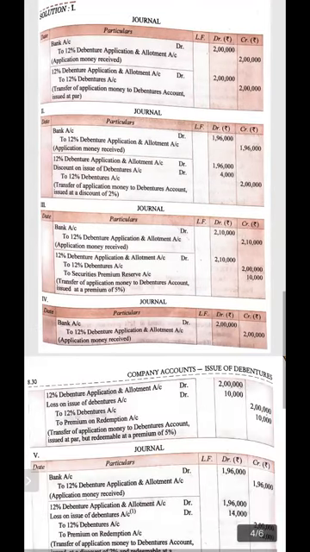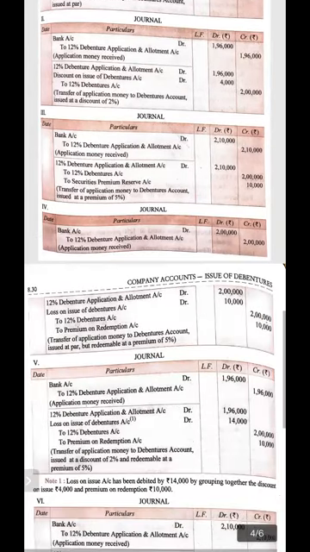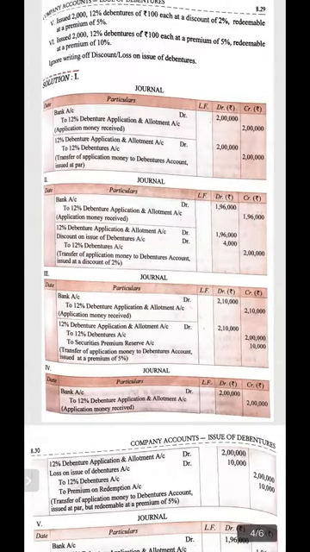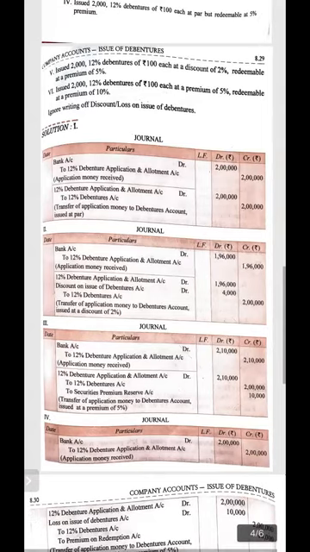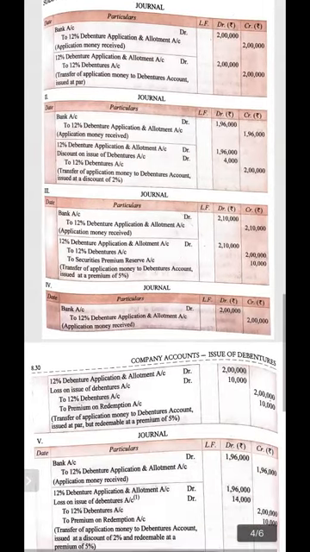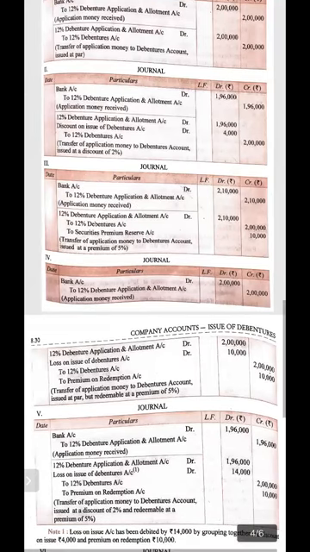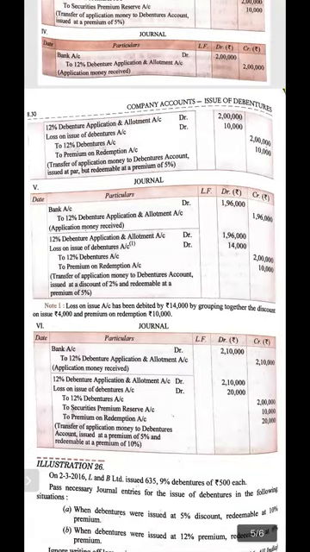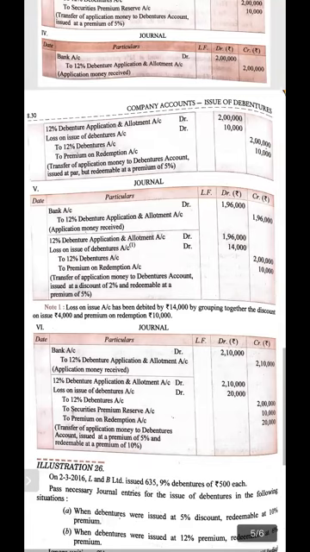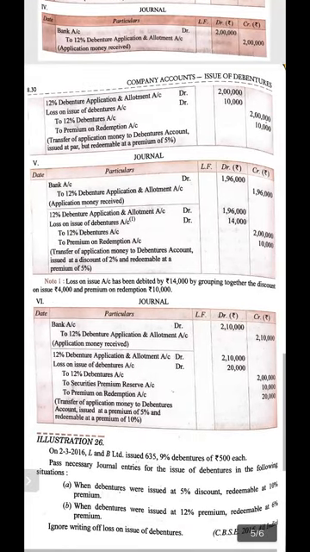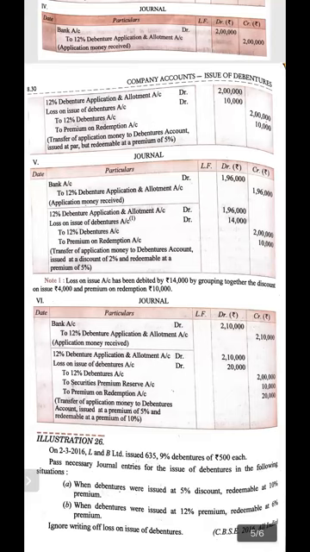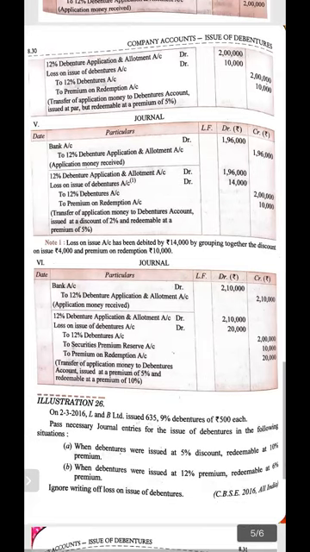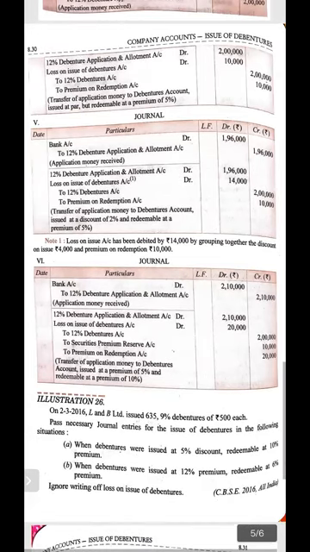See, in this case, the loss becomes multiplied because the company is bearing the loss on issue as a discount and on redemption as a premium paid on redemption. Let's see how it is to be done here. In the fifth case, you can see bank account debit to debenture application and allotment. As the debentures are issued at discount, 2% discount will be deducted and it will be 98% value of 2 lakh. Then 12% debenture application and allotment account debit, that is 1,96,000 that we received at the time of receiving the application money.